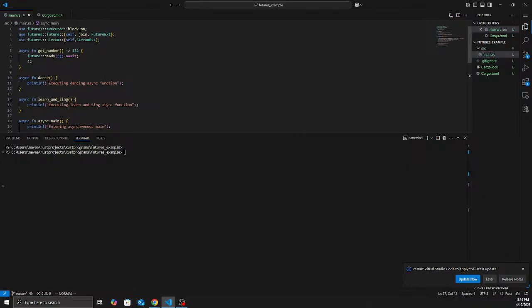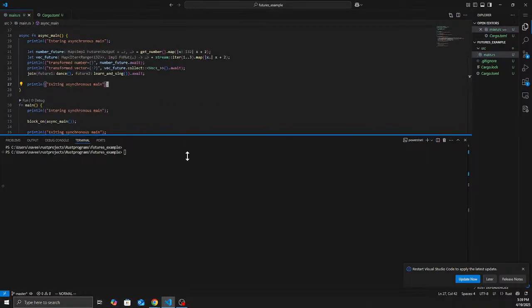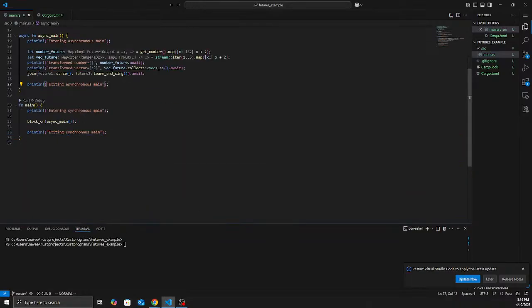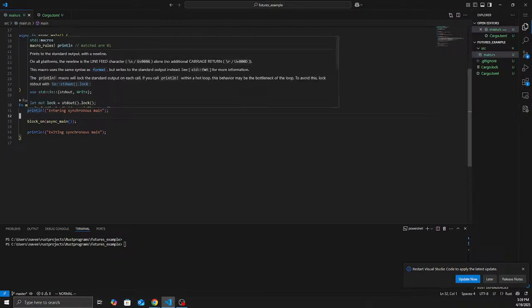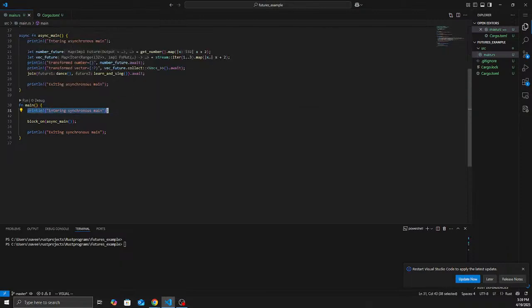Yes, same way. I have a normal Rust main function, nothing fancy, where we are printing. But here, block_on, there is some fanciness. We are blocking on this async main, an asynchronous function.